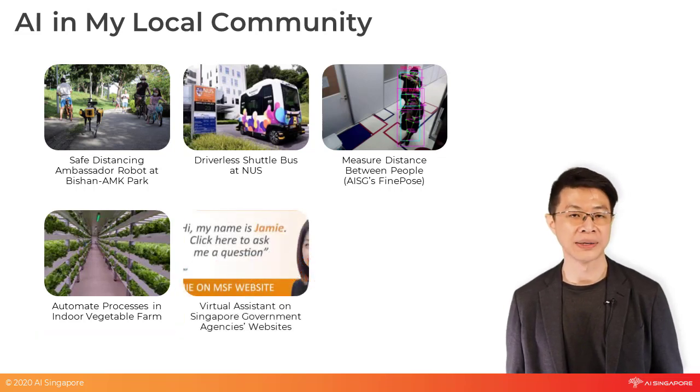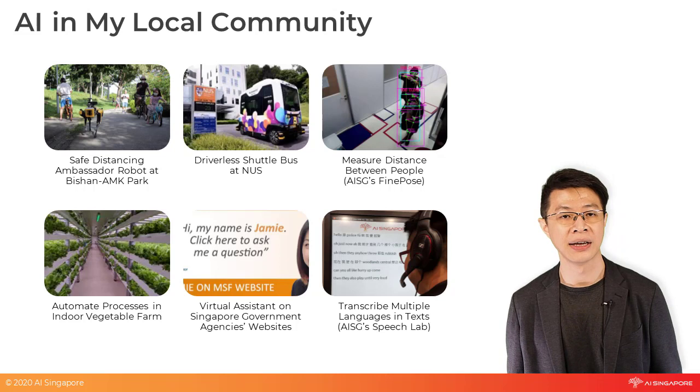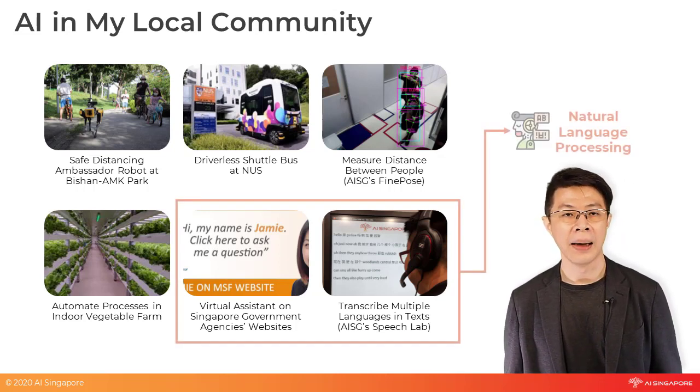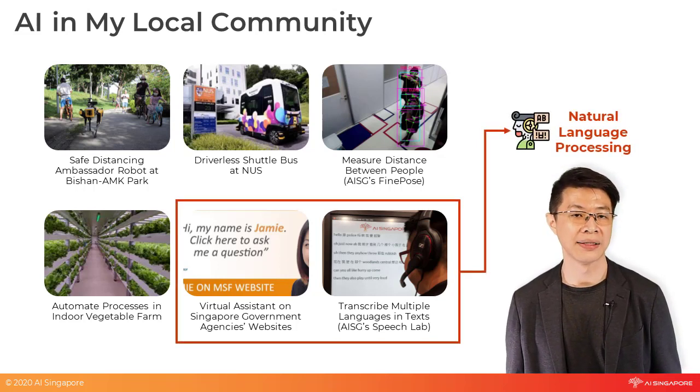On the Singapore government websites, they have introduced the Ask Jamie chatbot, where citizens can ask questions and get quick replies. AI Singapore has also introduced our own speech-to-text engine to translate multiple languages in real time. This is different from typical speech-to-text applications, where they could only translate one predetermined language to another. Both applications use natural language processing for the AI to make sense of our speech and texts and respond accordingly. Before we end off this segment, let's watch an interesting demonstration of AI Singapore speech-to-text.